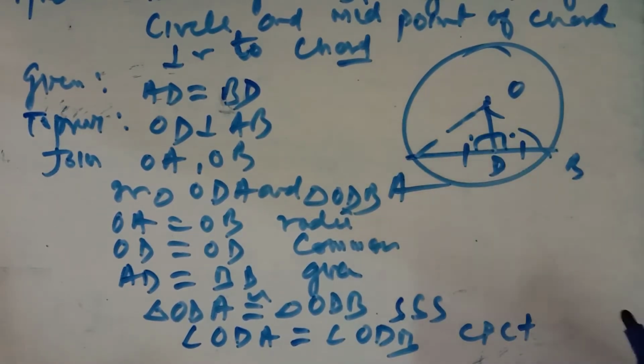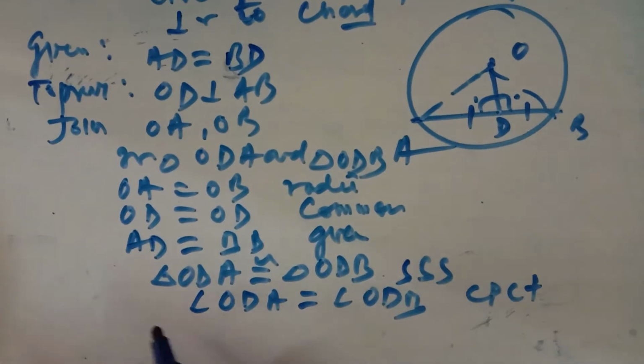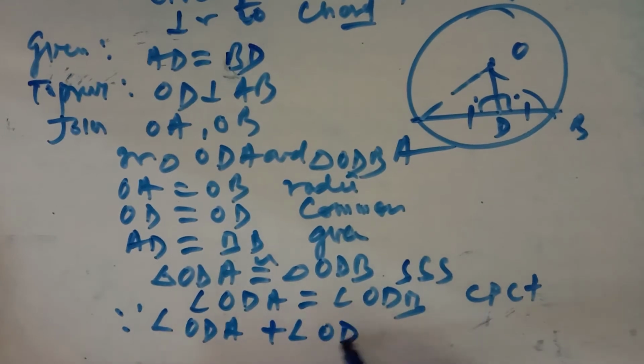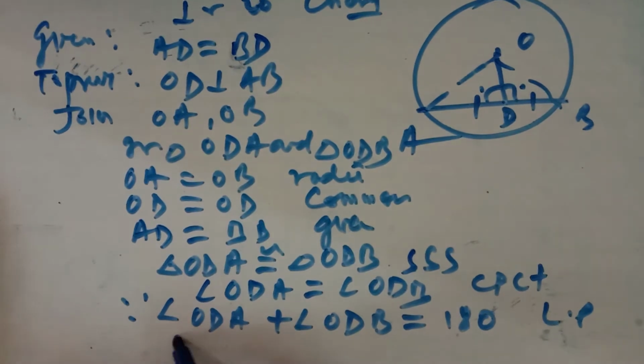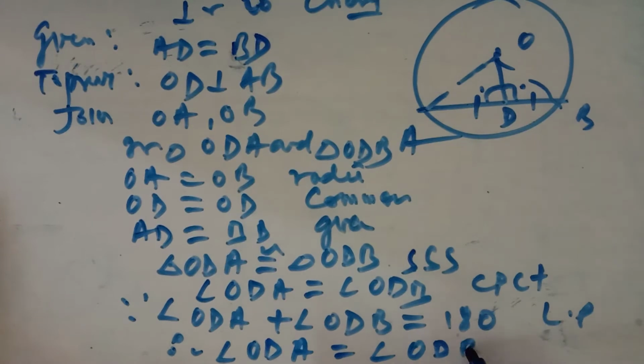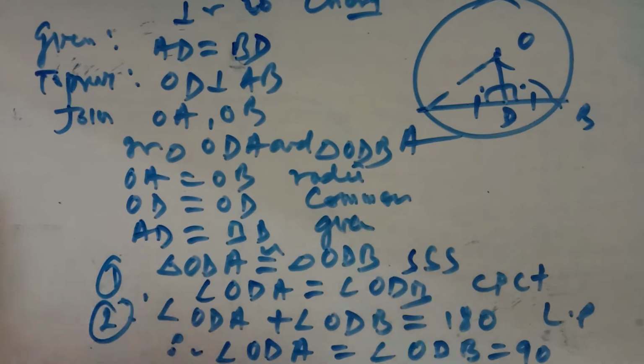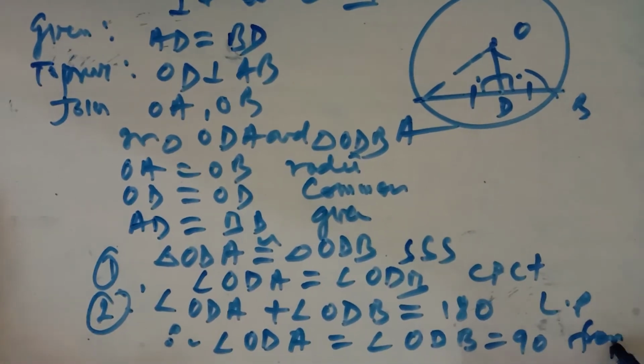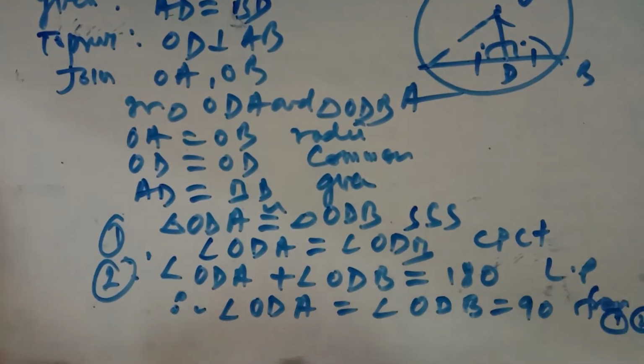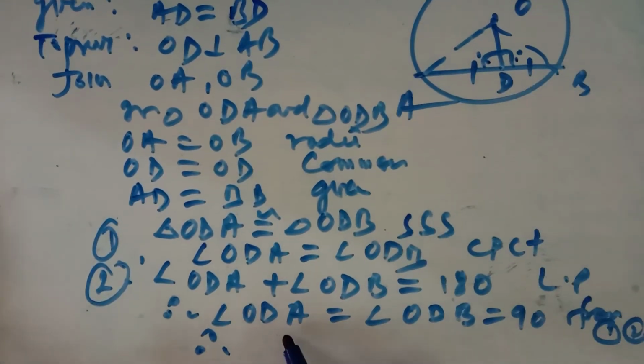Because the triangles are congruent, both angles are equal. Now because the sum of these two angles is 180 degrees, that is, they are a linear pair, we can say that these two angles will both be equal to 90 degrees, from step numbers 1 and 2. Because their sum is 180 degrees and they are equal, each of them is 90 degrees. So we can say that OD is perpendicular to AB.